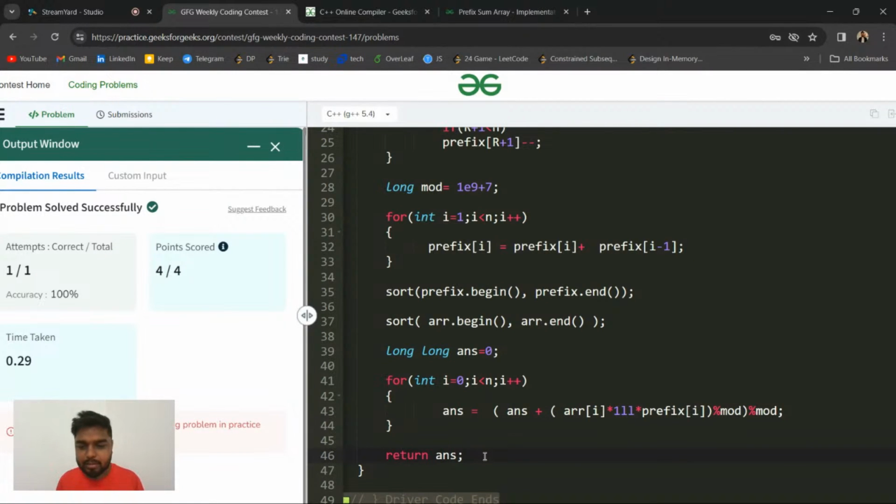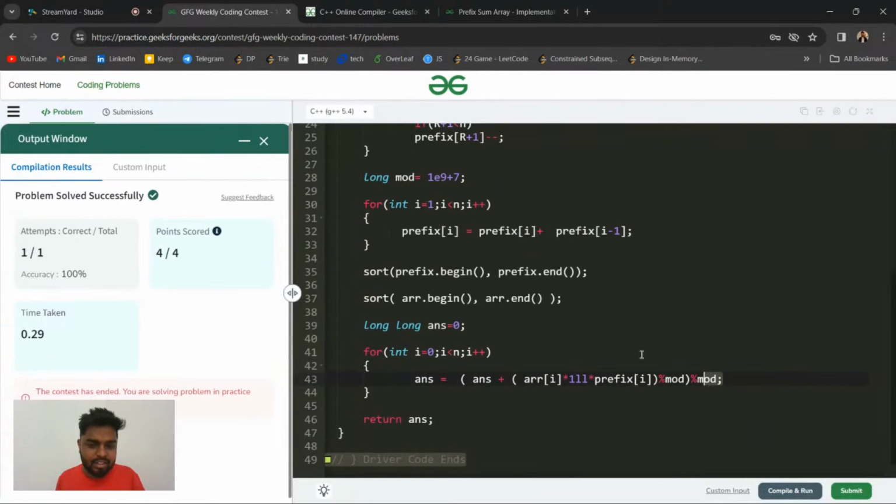Can you explain that mod thing? Basically, why am I doing this mod? Why we do this modulus is because the answer will overflow when you multiply a lot of higher values. It will even exceed the long limit, so you will not get a direct accurate answer. That is why they are taking the modulus with a very high prime number, because 10 to the power 9 plus 7 is a very high prime number. If you keep on adding, it will exceed the long limit, so in order to keep it maintained, you are taking the modulus so that it can still remain in the long range. Clear with this, everyone?